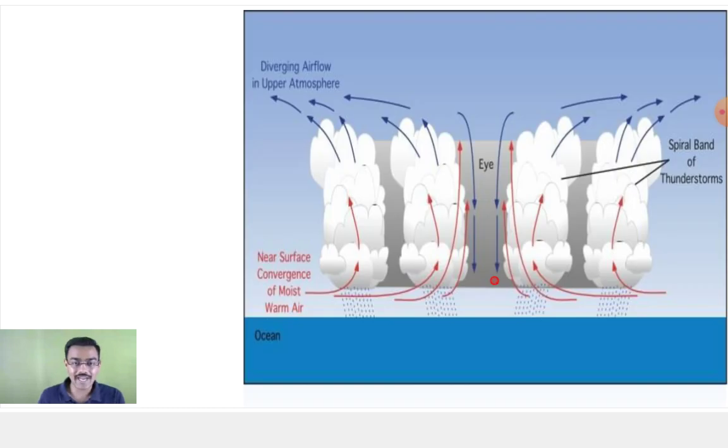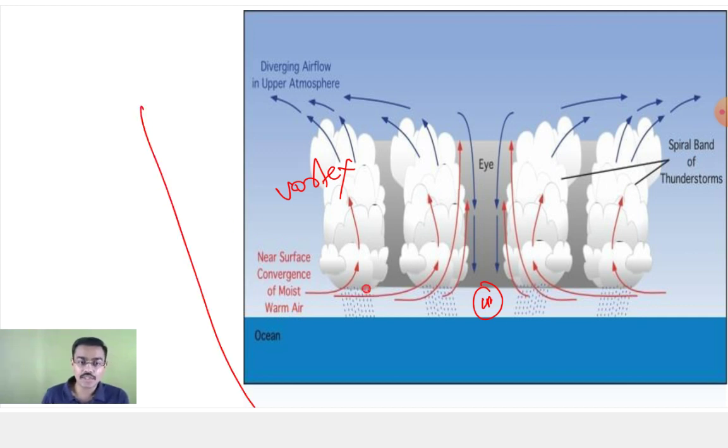So you have a very low pressure area surrounded by what we call the vortex. Now what happens when this cyclone moves towards the coast? This part will hit first, and you will have huge rainfall. As soon as it hits the coast, the main energy source is dissipated. No air is rising, and the tropical cyclone starts dissipating. Dissipating means it starts ending. It will lose its energy over here.